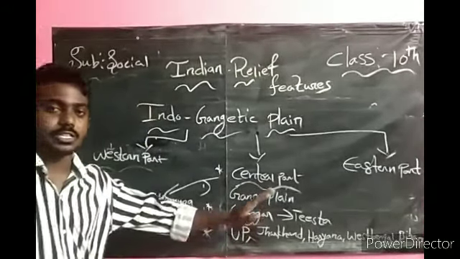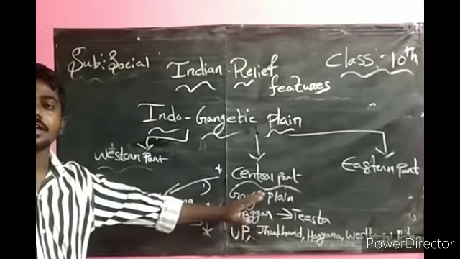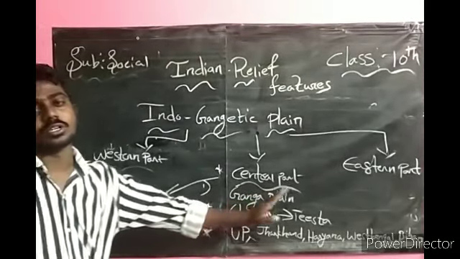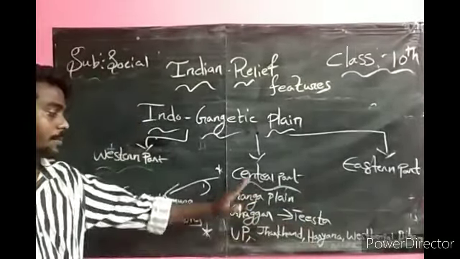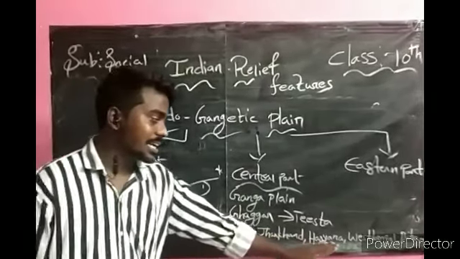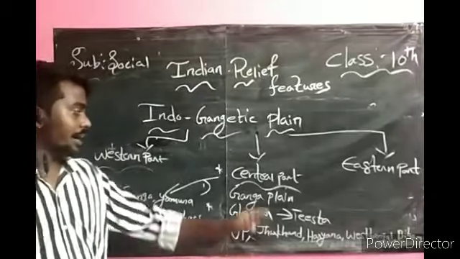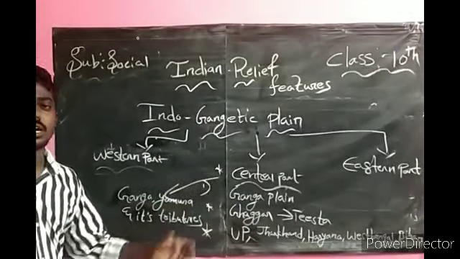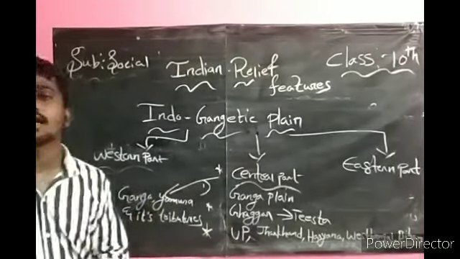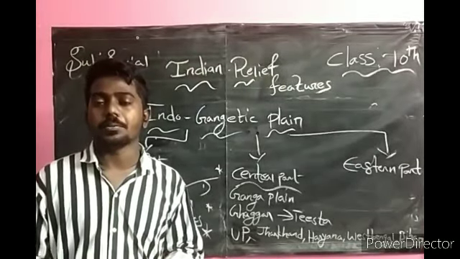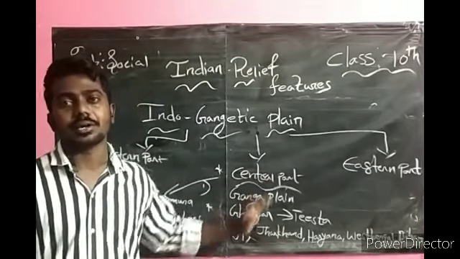In the central part we have the Ganga plain. The Ganga plain is located from the river Ghaghara to Teesta. We have the Ganga plain in UP, Jharkhand, Haryana, West Bengal, Bihar. And in the central part we have rivers like Ganga, Yamuna and their tributaries. This is about the central part.